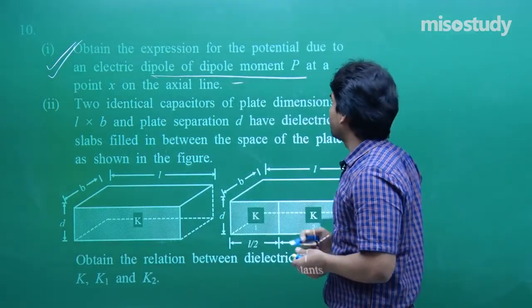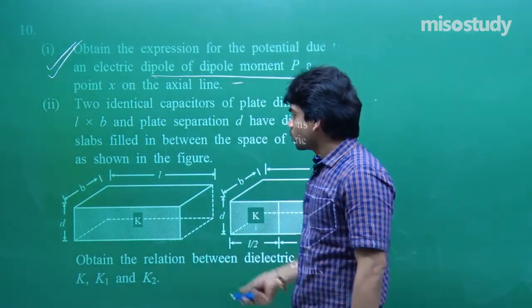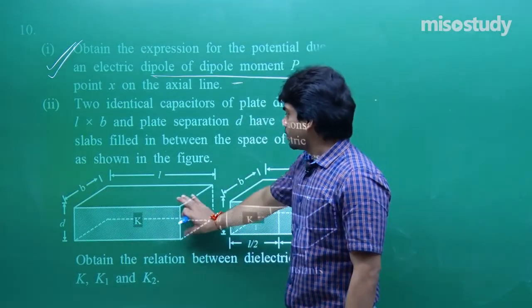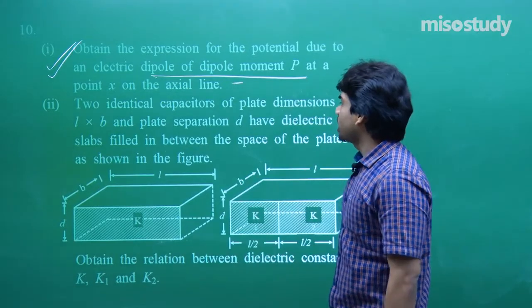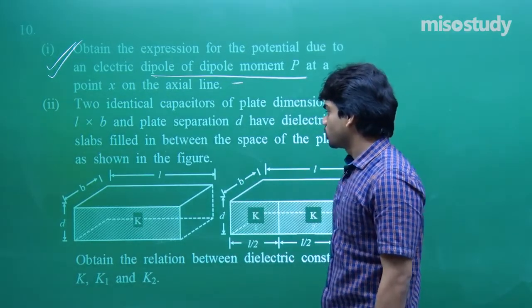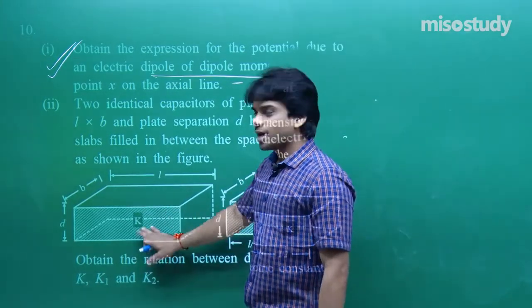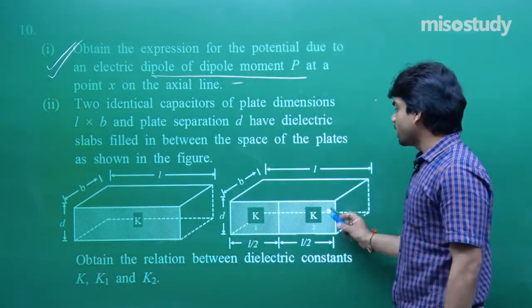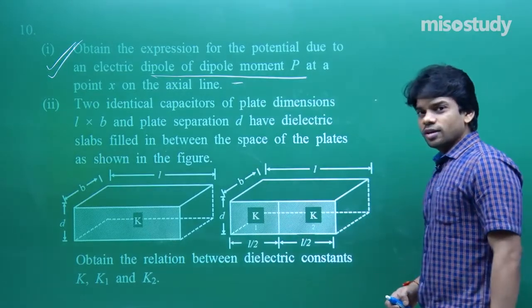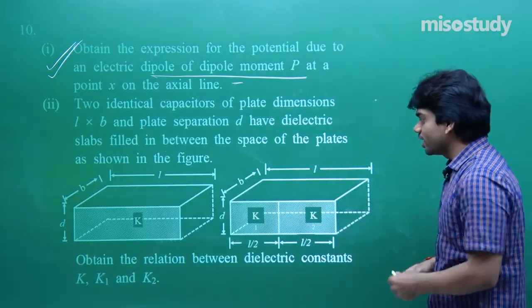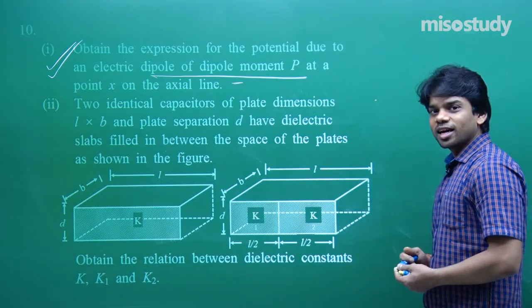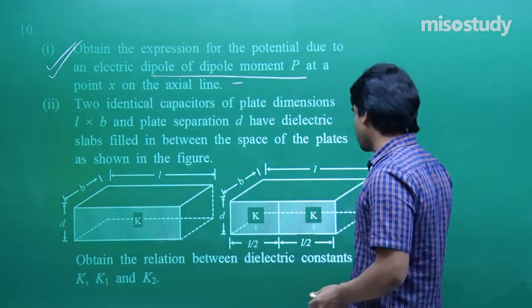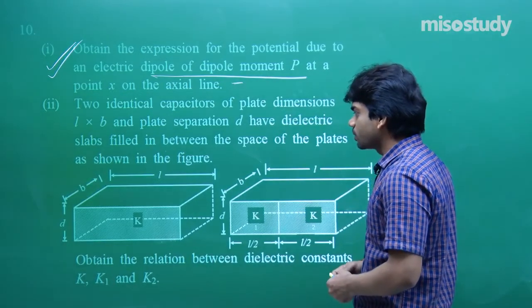Two identical capacitors of plate dimensions L cross B, so L is the length, B is the breadth, and plate separation D, have dielectric slabs filled in between the space of the plates as shown. So the plates have the dielectric slab filled, so capacitance will increase K times. And here you see we have two different dielectrics K1 and K2. So you can think that two different capacitors are connected in parallel. Obtain the relation between dielectric constant K, K1 and K2.